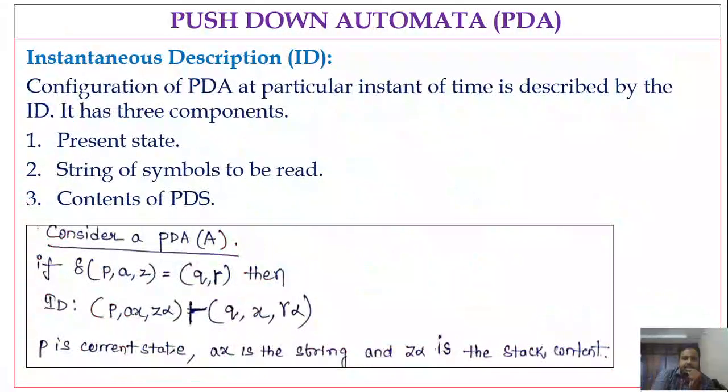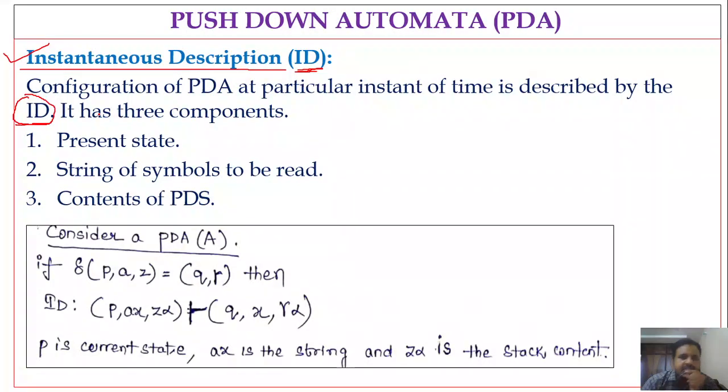Next, we have the instantaneous description. Remember, the instantaneous description is represented by ID. So what is this instantaneous description? The configuration of a pushdown automaton at a particular instant of time is described by this ID. If you want to examine the configuration of the pushdown automaton at a particular point of time, it is represented mathematically using this ID, the instantaneous description.